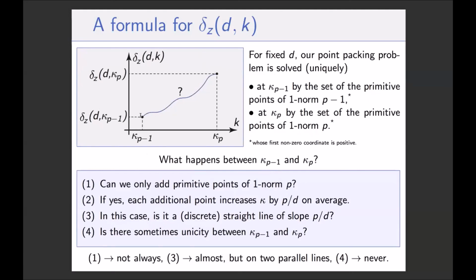And at first, with Antoine, we had the feeling that the right behavior between these 2 points was the linear interpolation, a discretized linear interpolation, so the floor function of the linear interpolation between these 2 points.